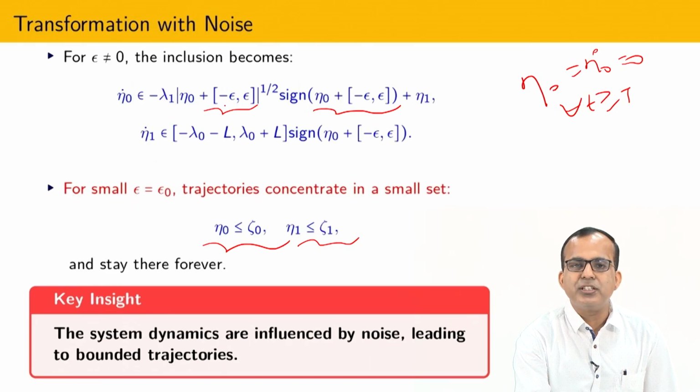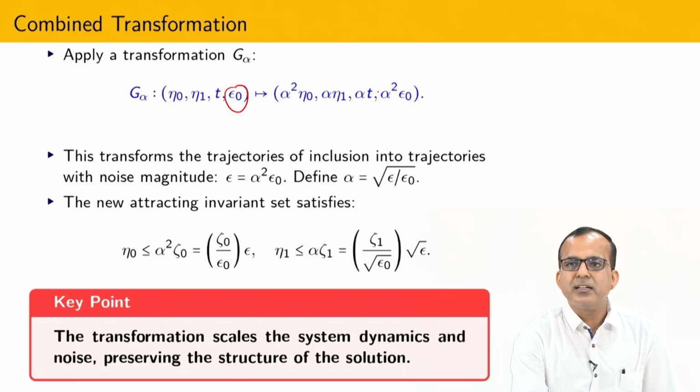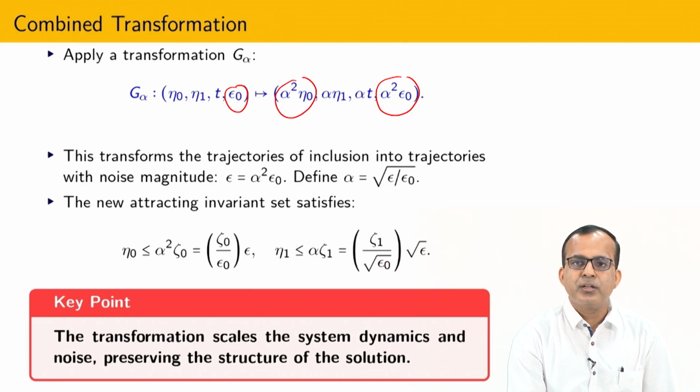Provided this eta 0 contains the same degree of homogeneity as zeta 0, the same kind of scaling factor I have used here. It means that the magnitude of eta can be represented by alpha squared times zeta, and in this way I can get the alpha in the presence of eta 0, which is known to us, and the actual value of eta, and finally I will get this kind of bound on eta and eta 1.